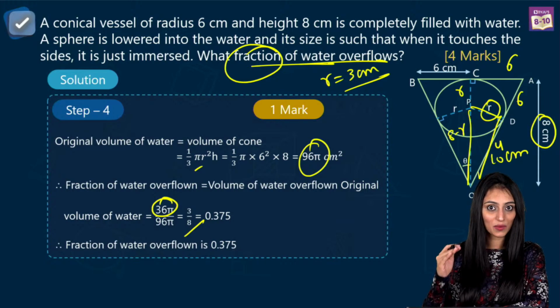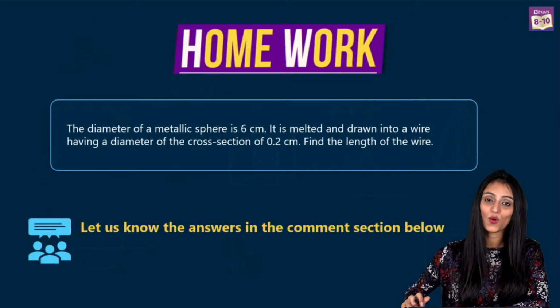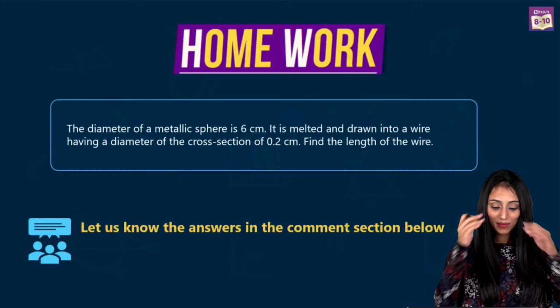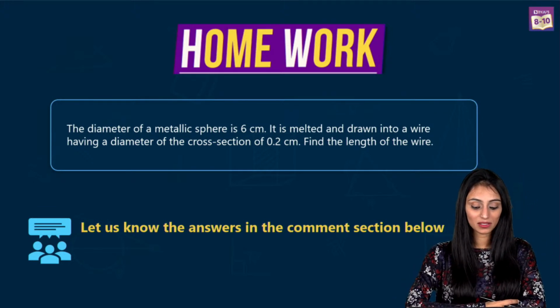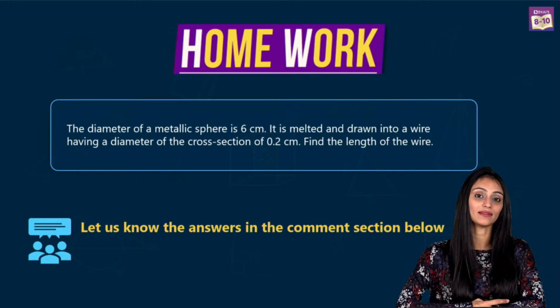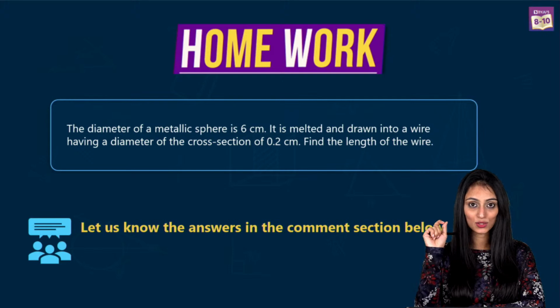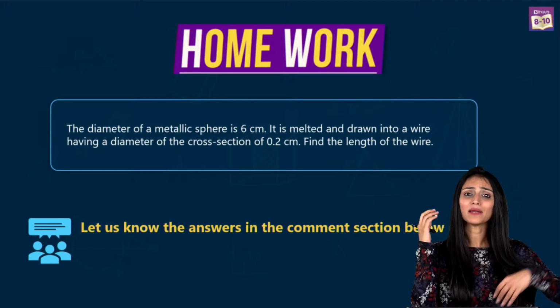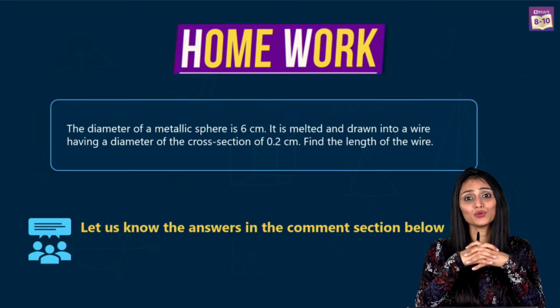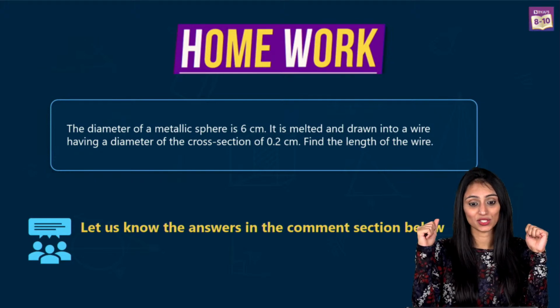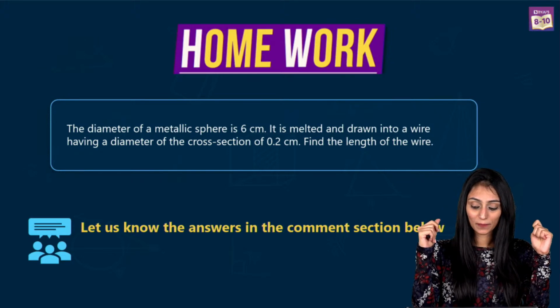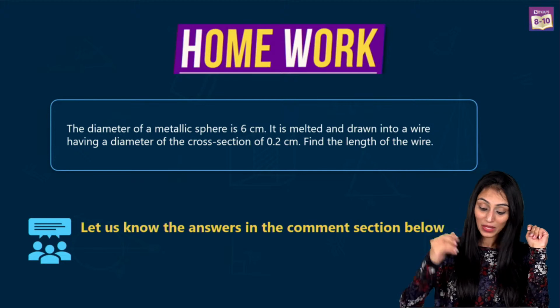So this was the last question of today's session. Now homework time. The diameter of a metallic sphere is 6 centimeter. It is melted and drawn into a wire having a diameter of the cross section of 0.2 centimeters. Find the length of the wire. You can try this question after the session and let us know your answers in the comment section below. I expect each one of you to respond to this question. I'll be waiting for your replies this time.